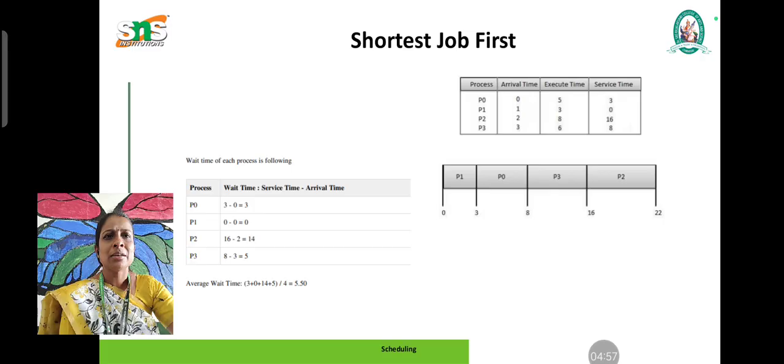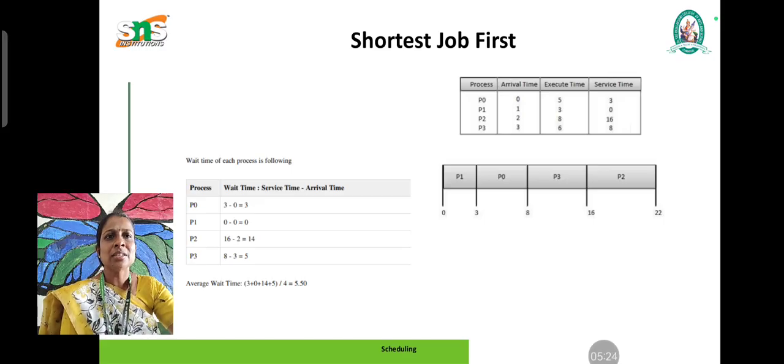So P1, P0, P2 and P3. P1 is the shortest job, with the service time of 0, so that is executed first. Next, process P0 is executed, so the service time for executing this process is 3. So 3 plus the execution time 5, it is 8. Next shortest job is P3, with the service time of 8.